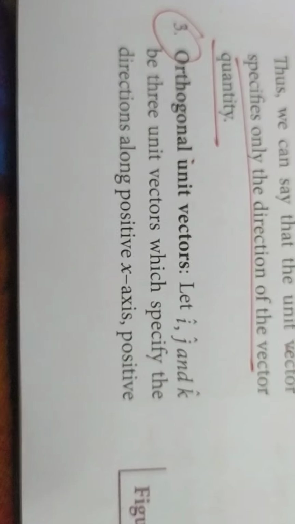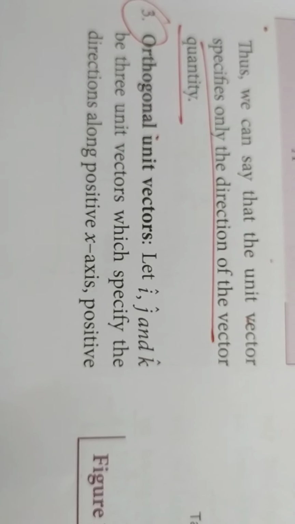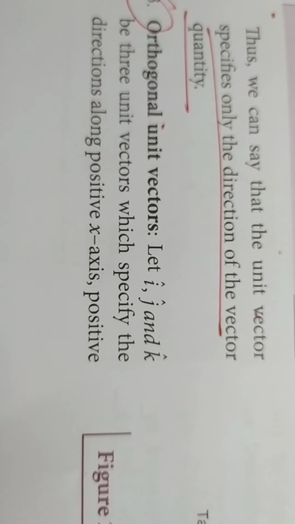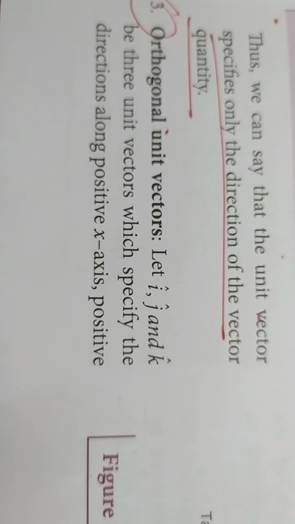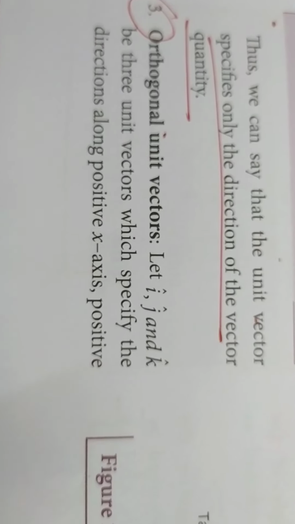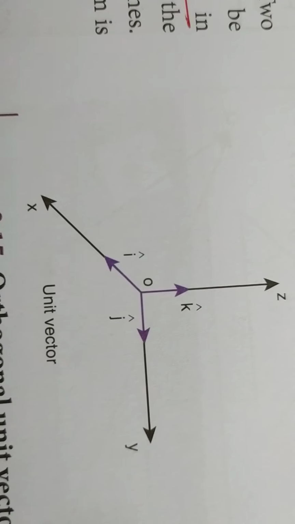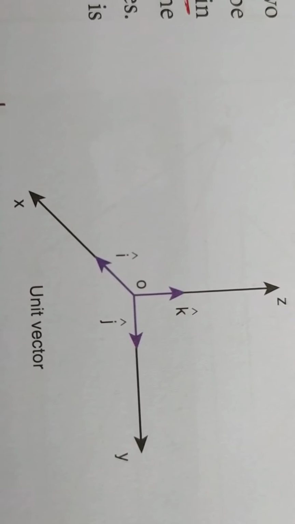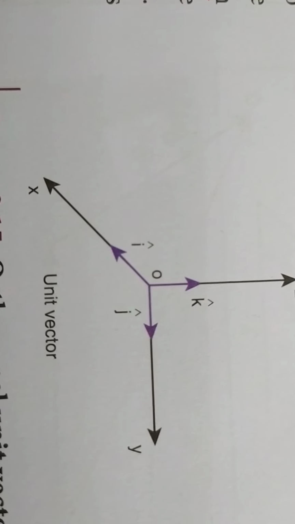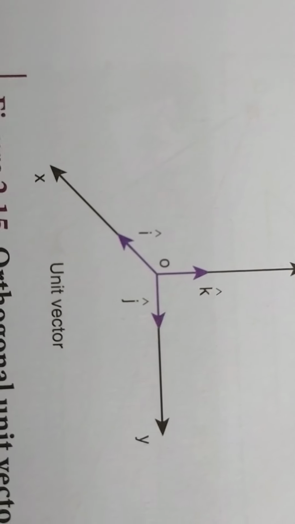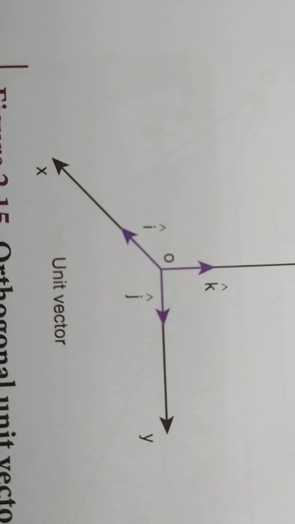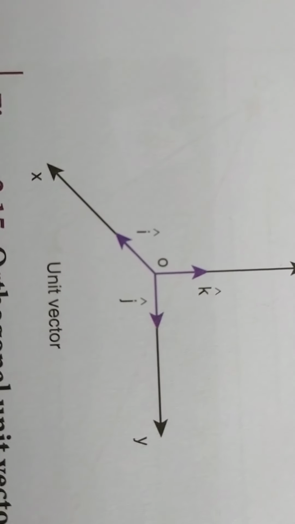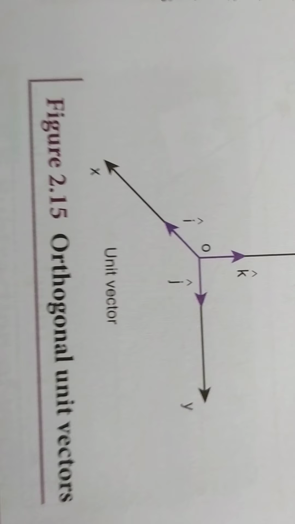And what are orthogonal unit vectors? The vectors i, j and k are called orthogonal unit vectors. In this diagram, i, j and k are along the x, y and z directions, and all three are perpendicular to each other. Such vectors are called orthogonal unit vectors, and the angle between them is always 90 degrees.